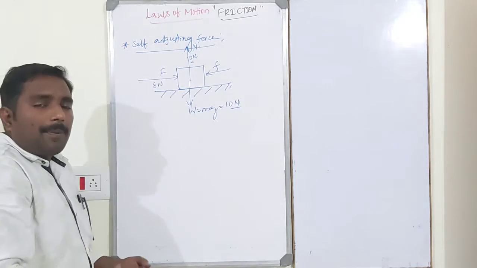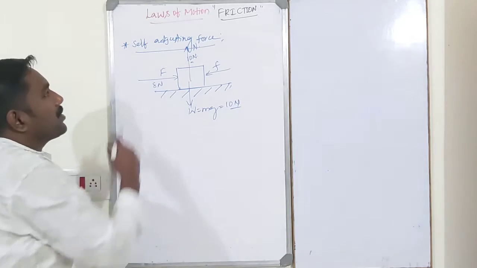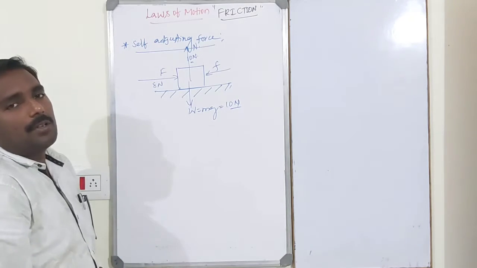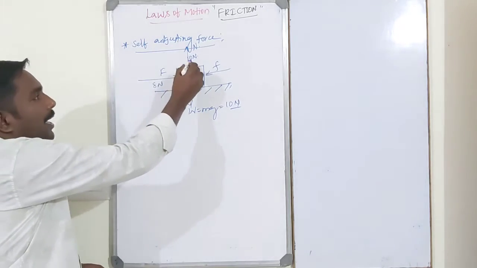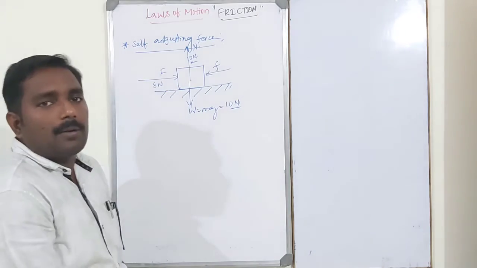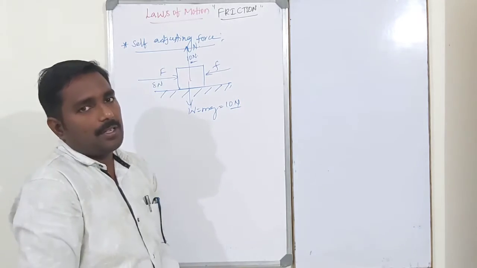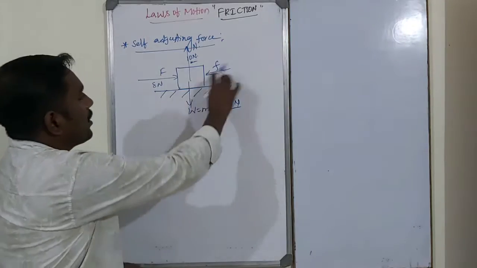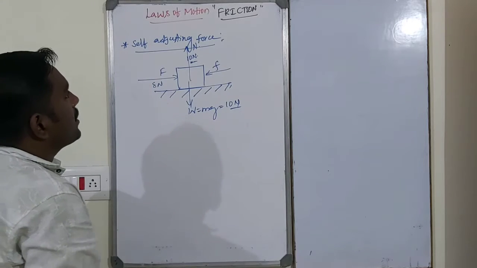So as applied force increases, frictional force also increases. That is why frictional force is a self-adjusting force. When the applied force exceeds 10 Newton, the body is ready to move and slides over the surface.